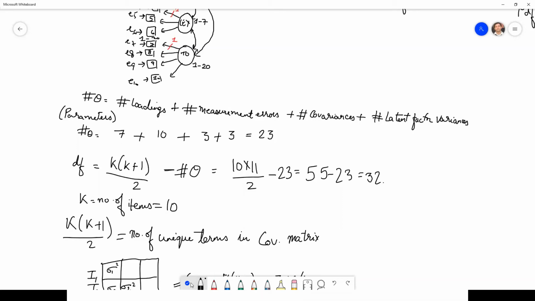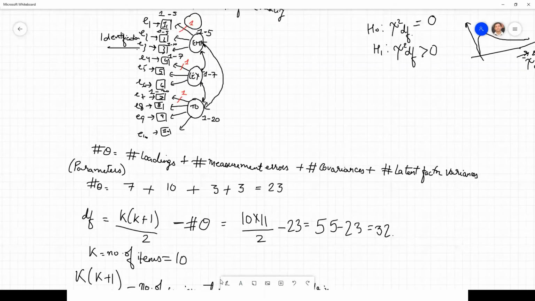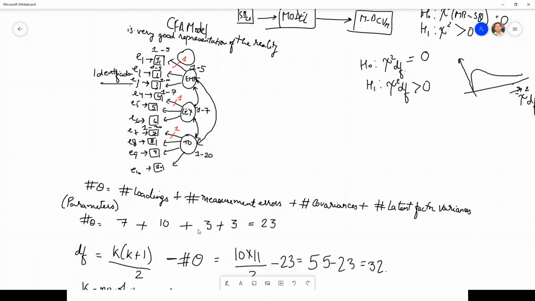That means I can change the way I have to estimate this model to reach the same chi-square. I can take 32 different paths to reach the same chi-square.